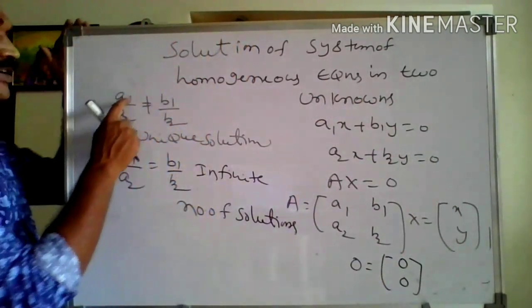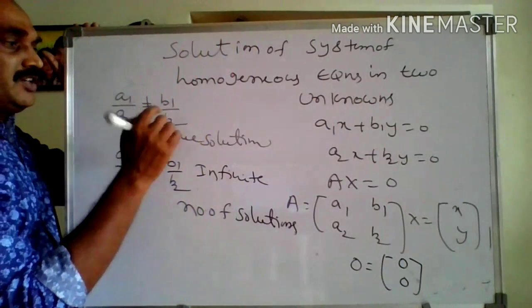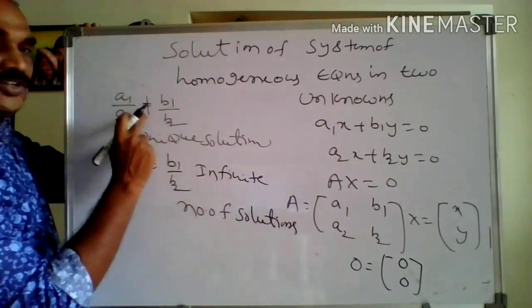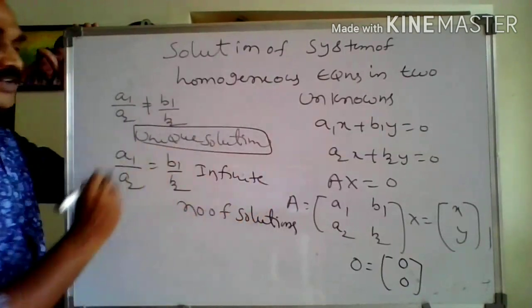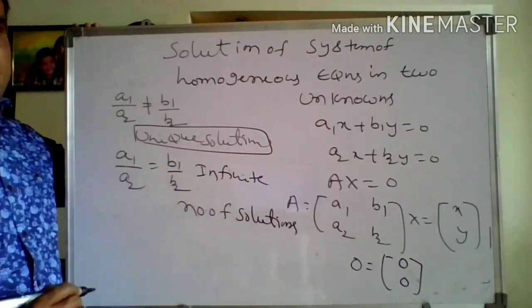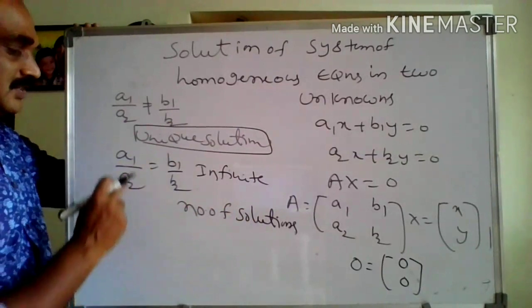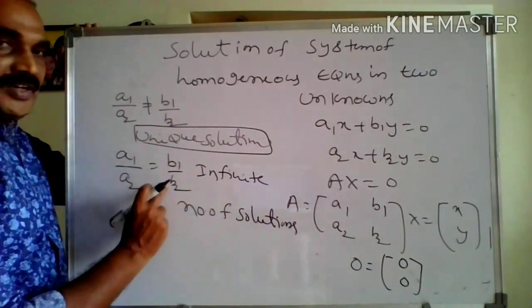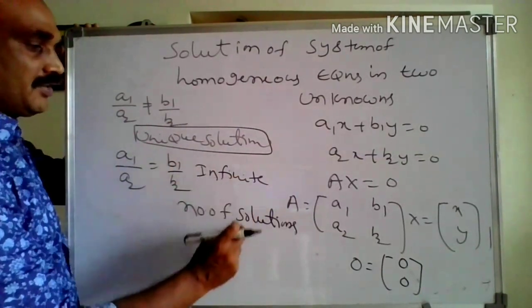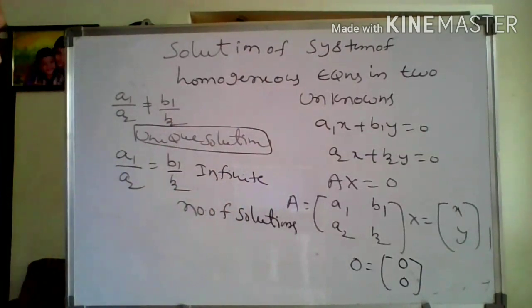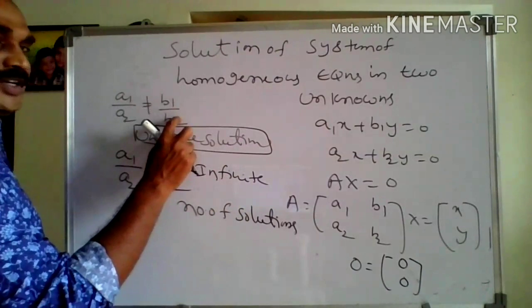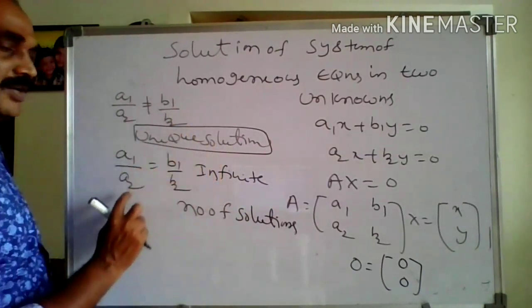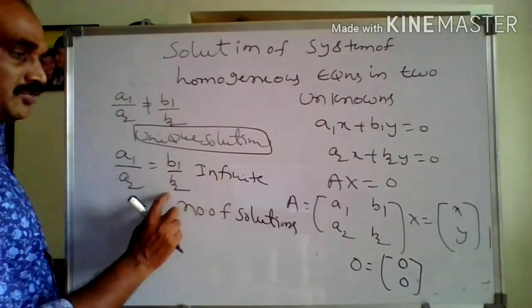If a1 by a2 is not equal to b1 by b2, unique solution. If a1 by a2 is equal to b1 by b2, infinite number of solutions. So a1 by a2 not equal to b1 by b2 gives a unique solution, and a1 by a2 equal to b1 by b2 gives infinite number of solutions.